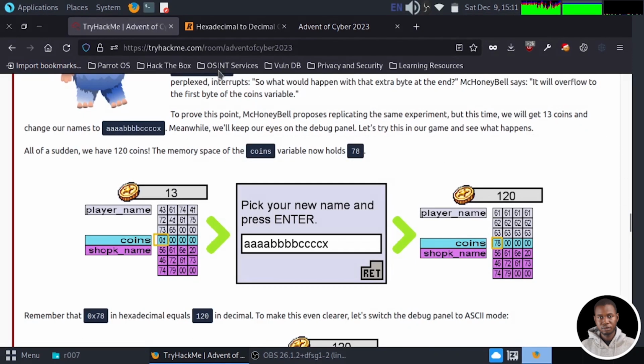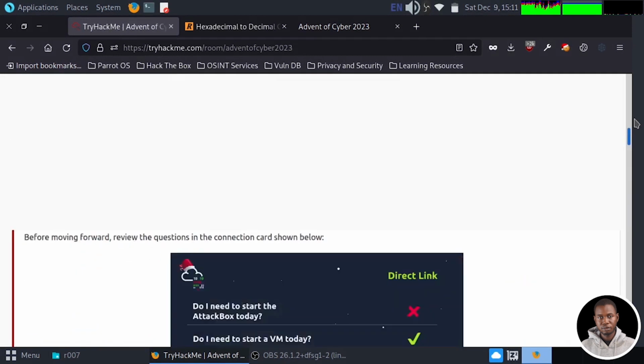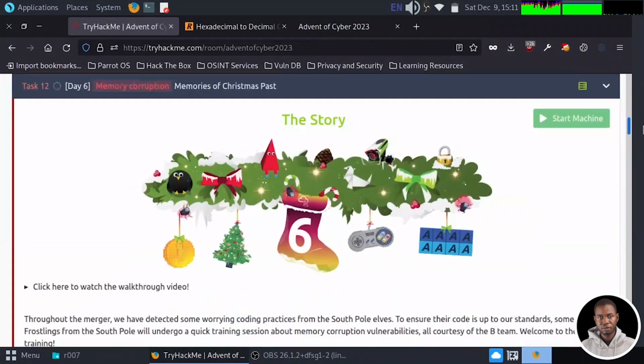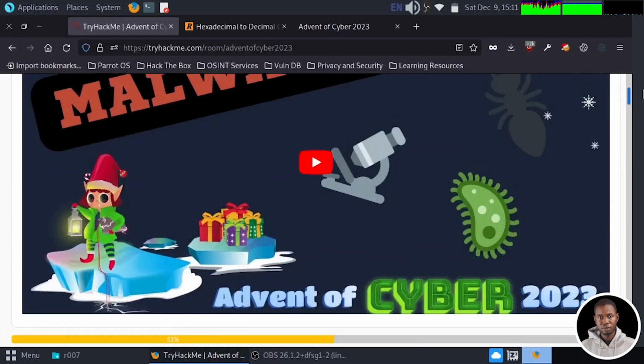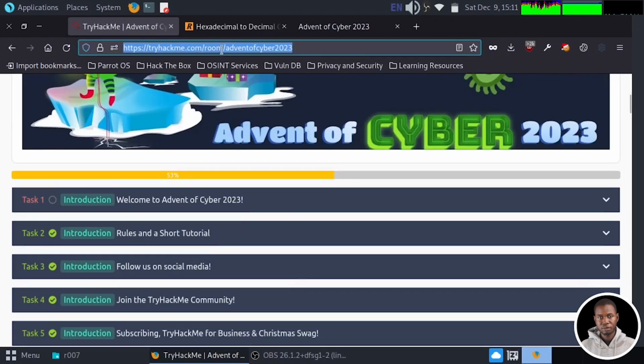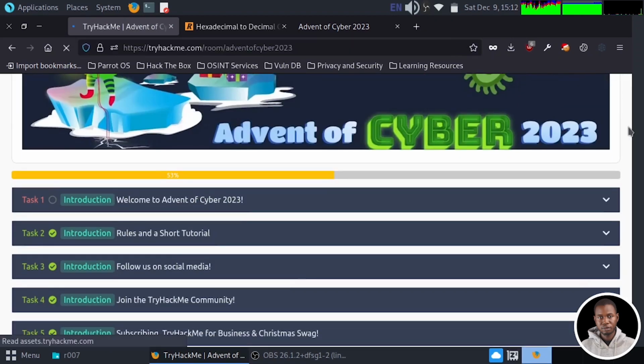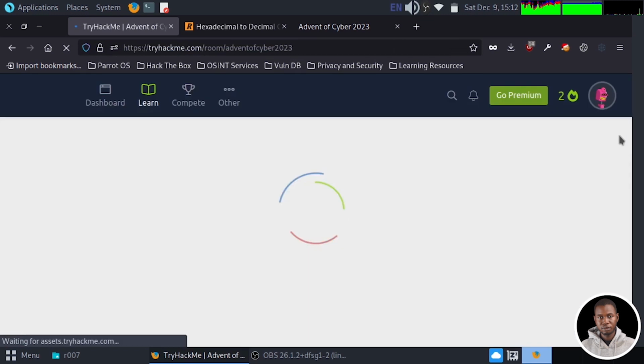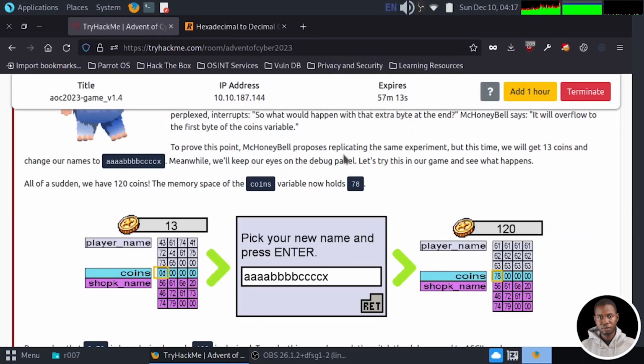Oh, is anything wrong with my machine? What's happening? Let's just quickly check that. Let me quickly make sure I'm still connected. So I had a network issue and I had to restart my machine. You can see the countdown is going on. So let's see what next we can do.